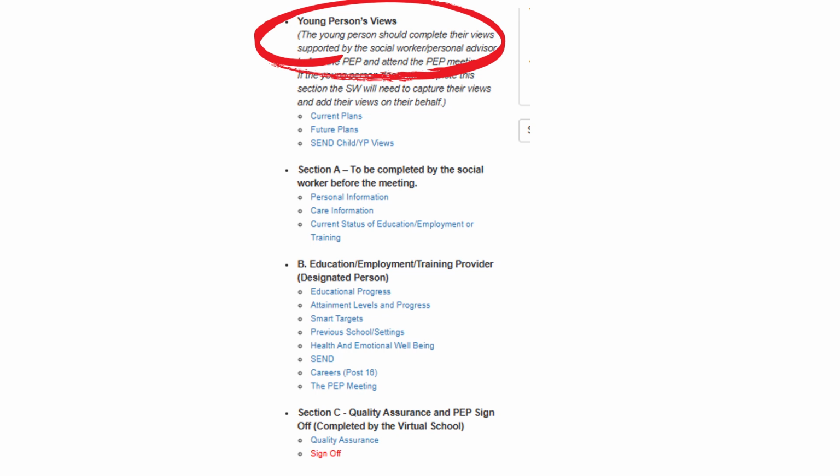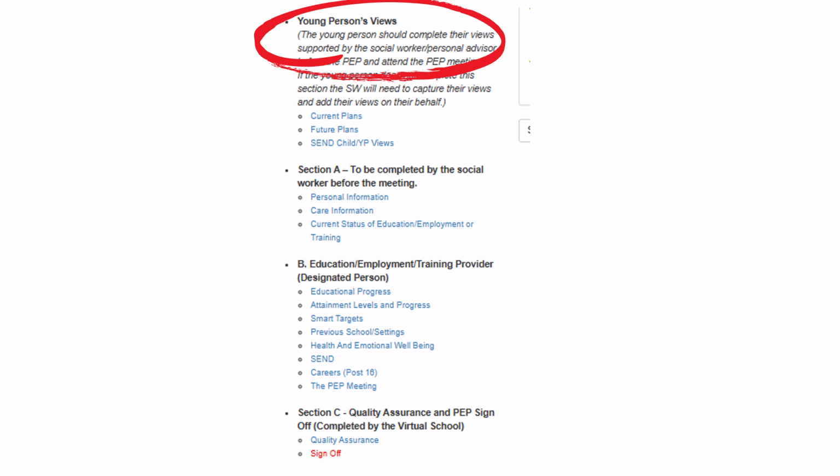It is never acceptable to write statements such as "no pupil views shared" or "pupil didn't want to give their views." Even if a young person doesn't attend the meeting or chooses not to complete a form, professionals must still capture their perspective. This could be through recent conversations, key worker sessions, observations, work with carers, drawings, voice notes, letters, poems, or even recorded videos.